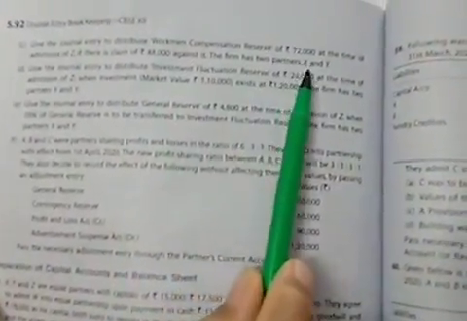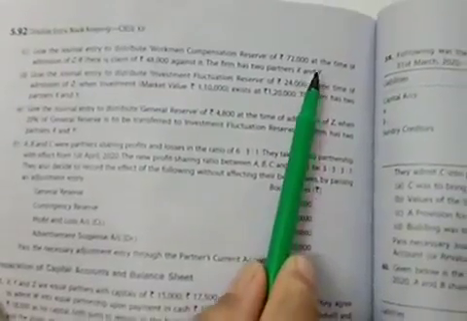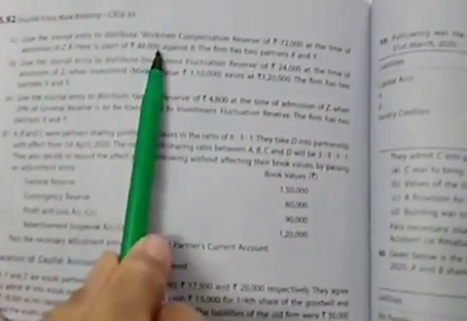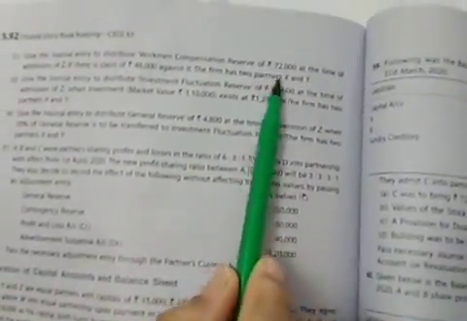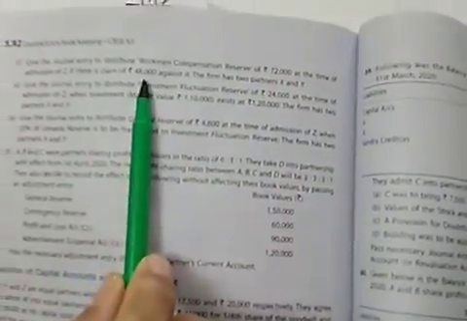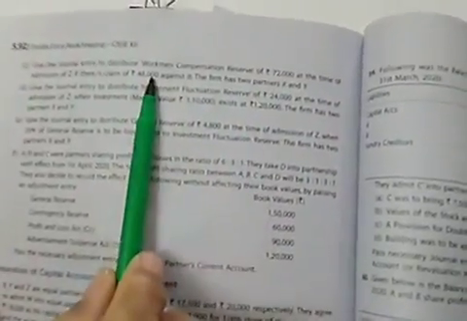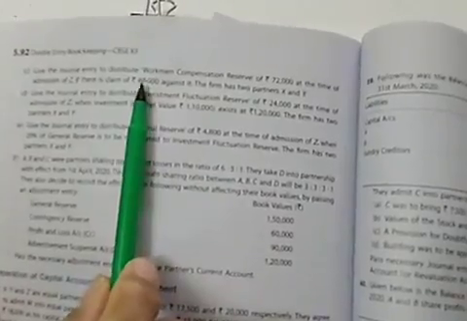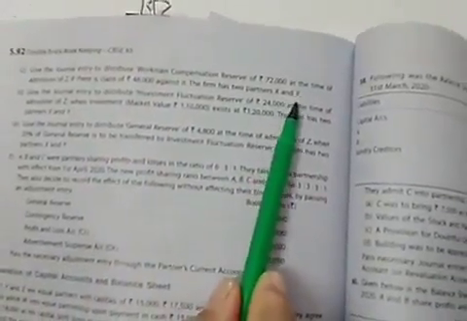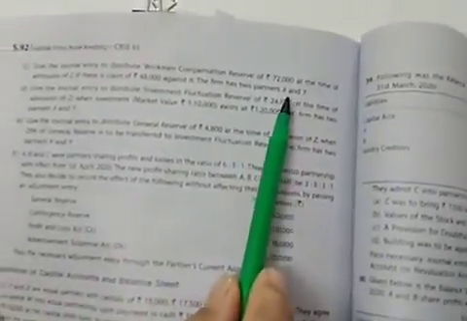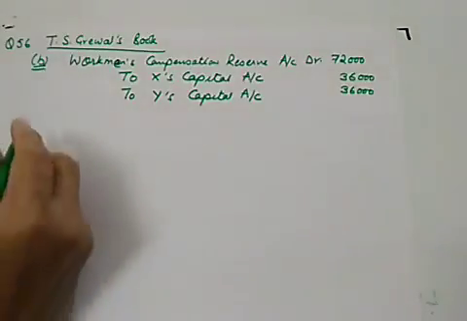The firm has two partners, X and Y. So after setting off 48,000, deducting 48,000 from 72,000, the remaining amount, what will be the remaining amount? Remaining amount will be 72 minus 48. So it will be 24. So 24,000 will be distributed between X and Y, and ratio is not given, so we assume that they share profits equally. So this is C part.